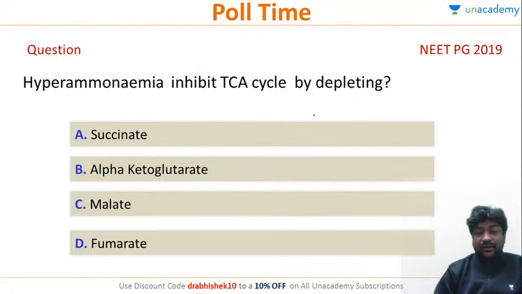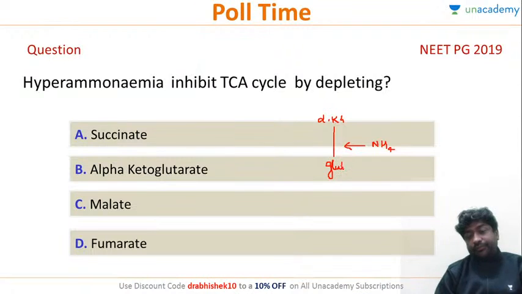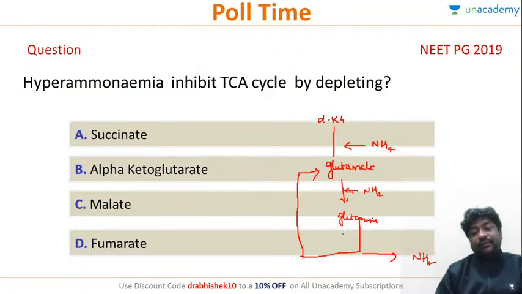You know that alpha ketoglutarate accepts ammonium ion, and it forms glutamate. Again, glutamate accepts ammonium and forms glutamine, and this glutamine will go to the liver. In the liver, it will again break down into ammonium and get back as glutamate, and this cycle will continue.